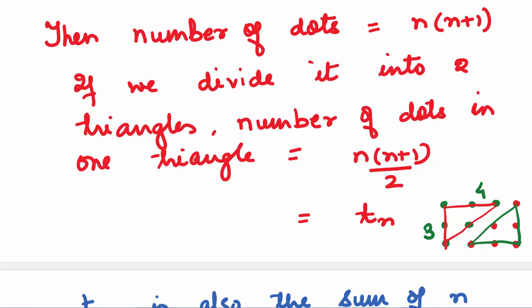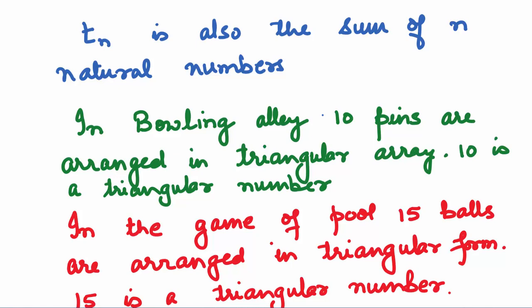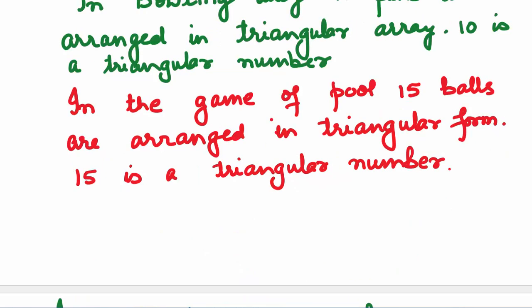The figure explains this. Tn is also the sum of n natural numbers. In a bowling alley, 10 pins are arranged in triangular arrays. 10, as you know, is a triangular number. In the game of pool, 15 balls are arranged in triangular form. Again, 15 is a triangular number.